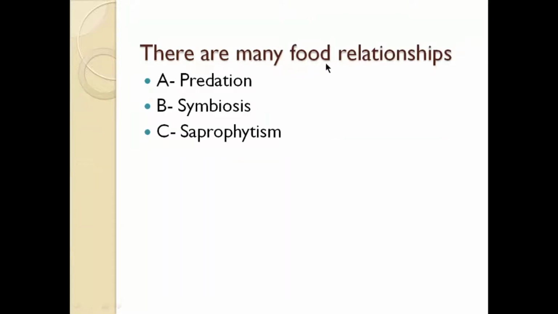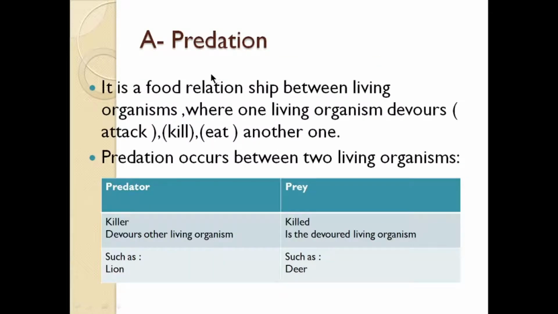There are many food relationships. Number A, predation. Number B, symbiosis. Number C, saprophytism. First of all, we will start with predation. It is a food relationship between two living organisms where one living organism devours. The meaning of devours means attack or kill or eat another one. The predation occurs between two living organisms.